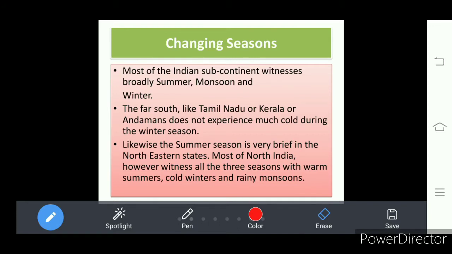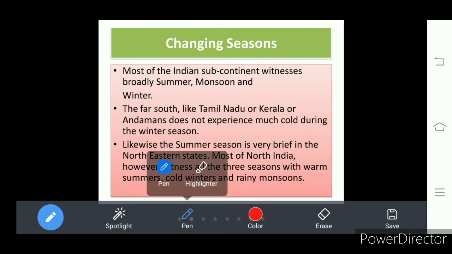If you go far south in India, that is Tamil Nadu or Kerala or Andamans, they do not experience much of the cold during the winter season. In winter, we get cold, but the cold we experience is much more than the cold experienced by people in Tamil Nadu, Kerala or Andaman Nicobar Islands.